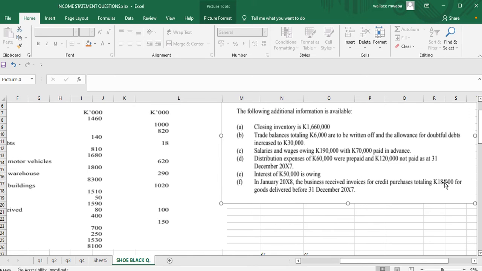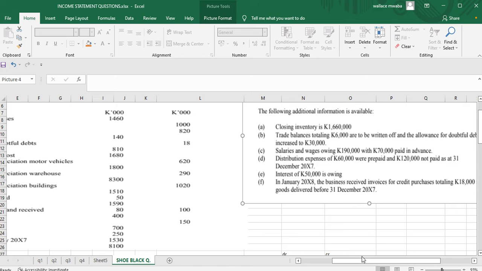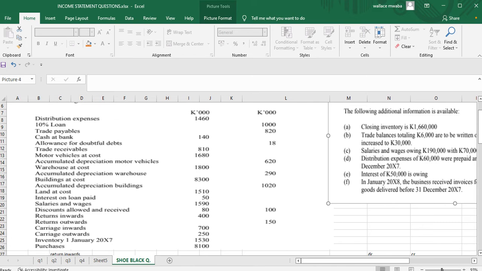So also this is an accrual, and we're going to add this 18,000 to our purchases expense, which is 8,100,000. So 8 million and 100,000. Don't forget these zeros, so that we don't get confused with the numbers.